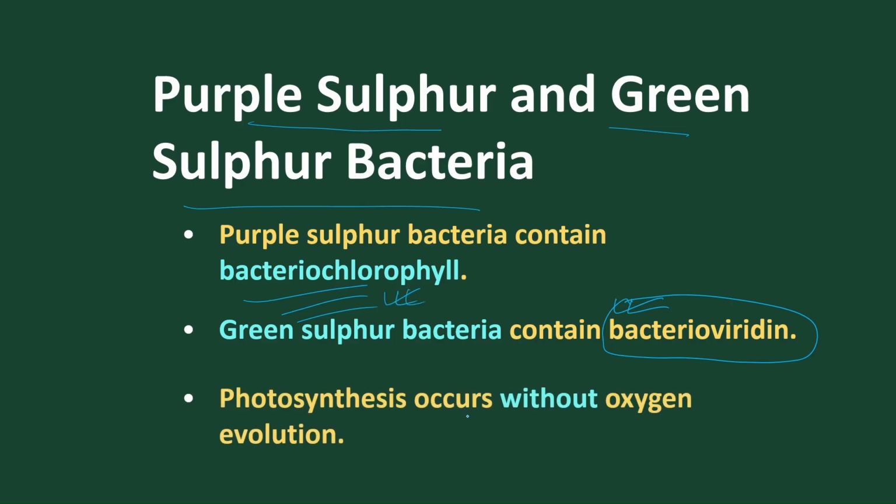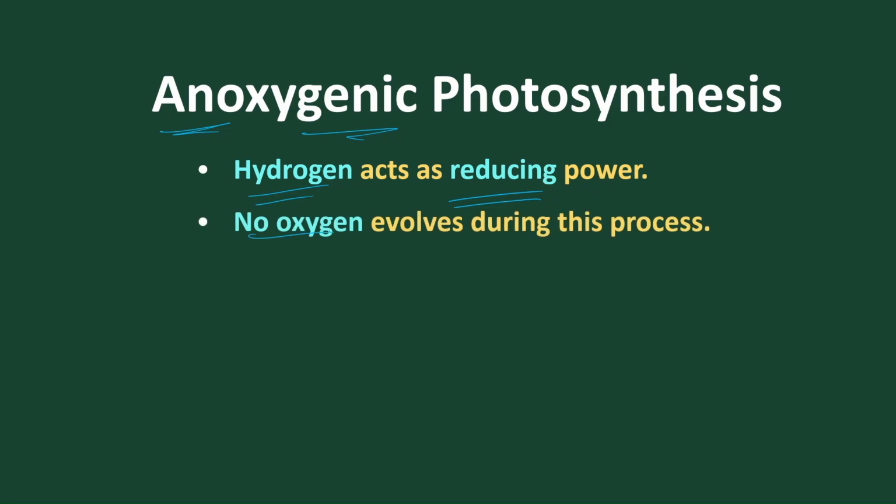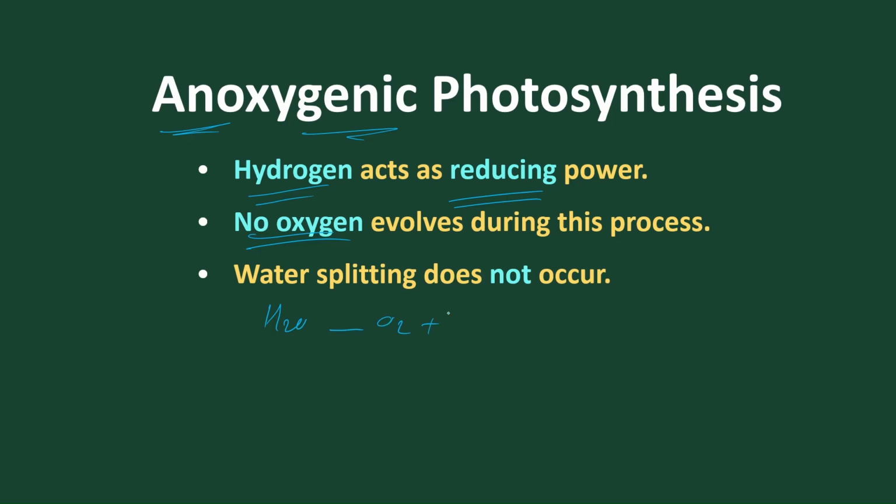And these are photosynthetic bacteria, but they never release oxygen. So they are non-oxygenic. Non-oxygenic photosynthesis, or it is called anoxygenic photosynthetic bacteria, because hydrogen acts as the reducing power. Electron is released from this hydrogen. Got it? And no oxygen is evolved during this process. So water splitting is also not done. That means water is not broken down to oxygen or H plus ions. So no release of oxygen.